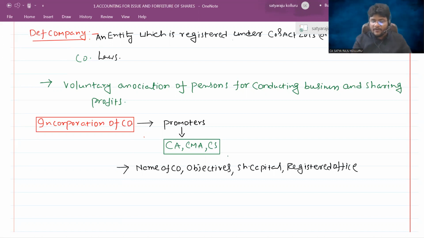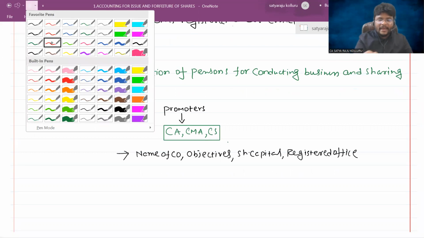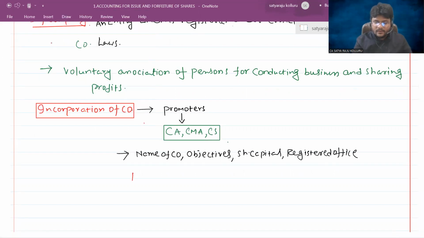Now, after deciding the name of the company, the objectives, the share capital and the registered office of the company, our finance professional is going to apply for the company through MCA. There is an organization called MCA, which is the Ministry of Corporate Affairs. In fact, rather than call it an organization, it is one of the ministries of the government of India. The government of India has various ministries, right? Finance ministry, economic ministry, BC welfare ministry, tourism ministry, whatnot. Like that, one of the ministries is MCA, the Ministry of Corporate Affairs.